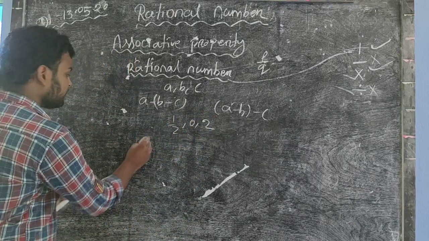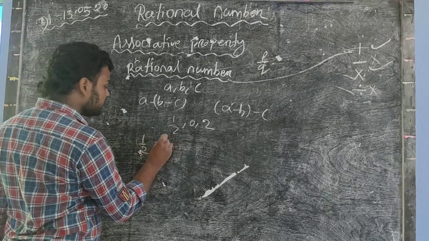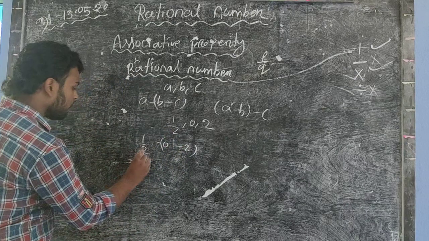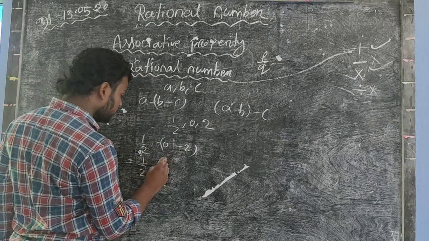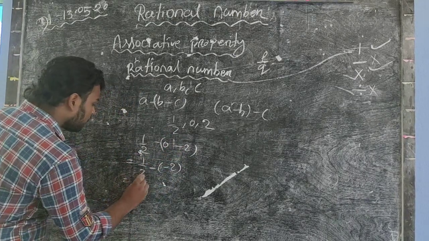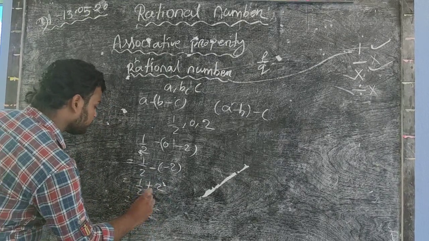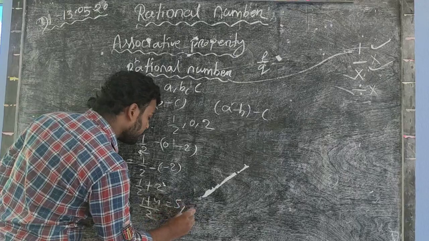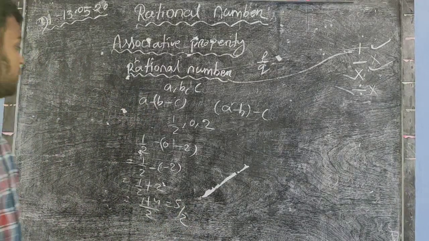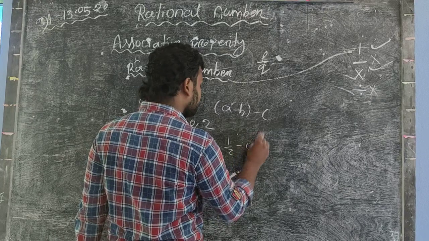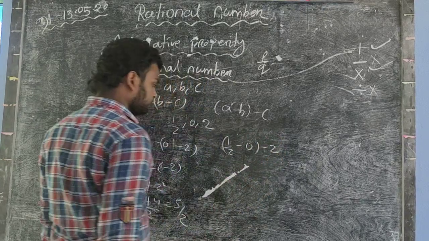So in the LHS, 1/2 minus (0 minus 2) equals 1/2 minus (-2), equals 1/2 plus 2, so 1 plus 4 equals 5/2. Okay, so in the RHS it is (1/2 minus 0) minus 2.